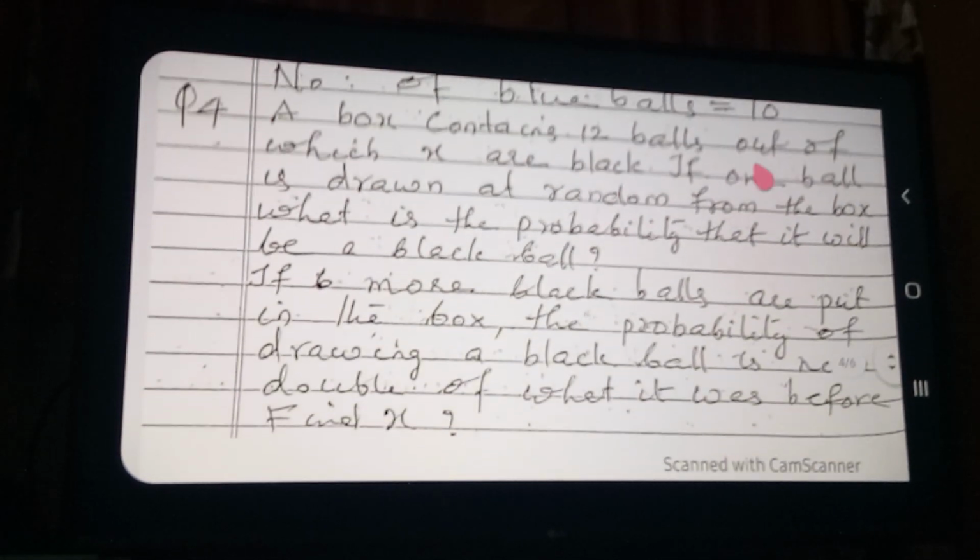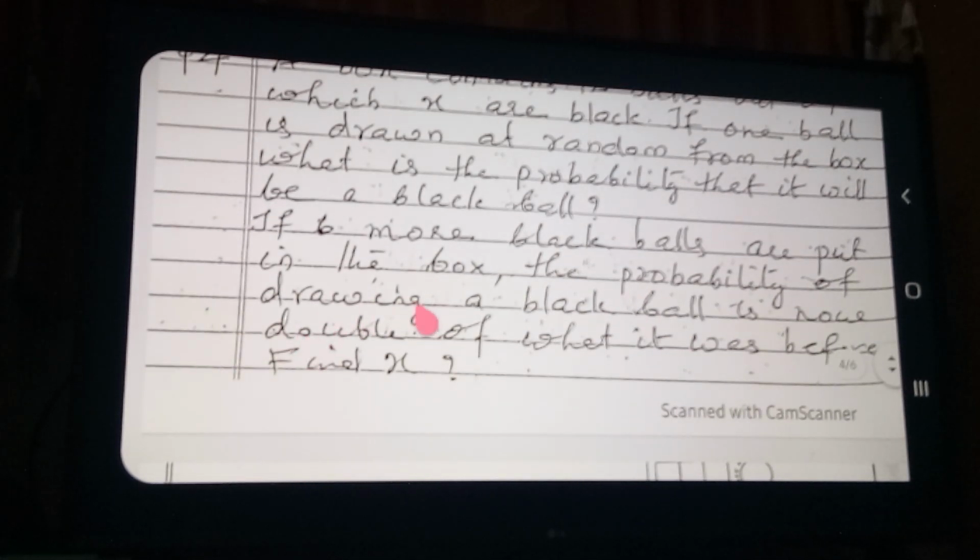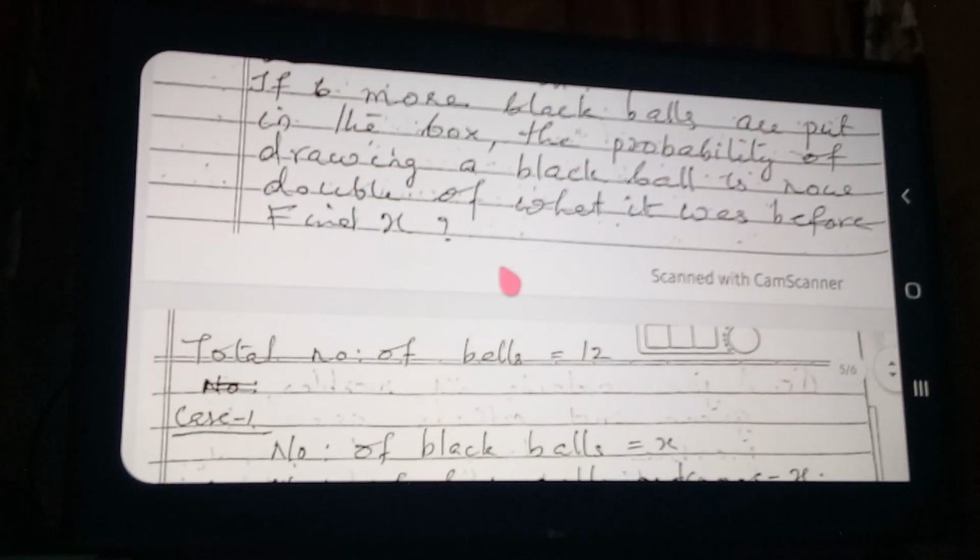A box contains 12 balls, out of which x are black. If one ball is drawn at random from the box, what is the probability that it will be a black ball? If 6 more black balls are put in the box, the probability of drawing a black ball is now double of what it was before. Find x.